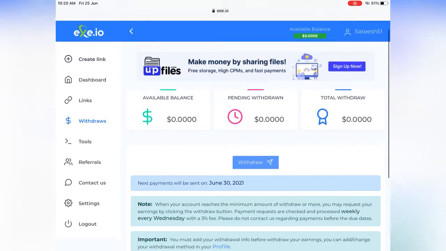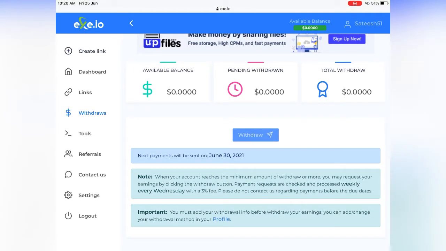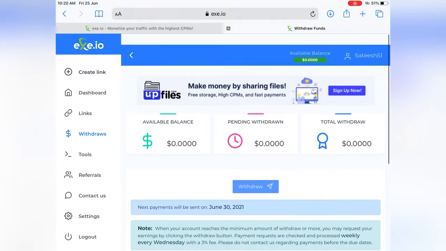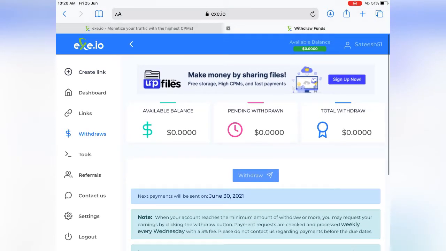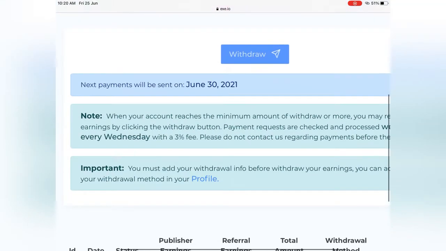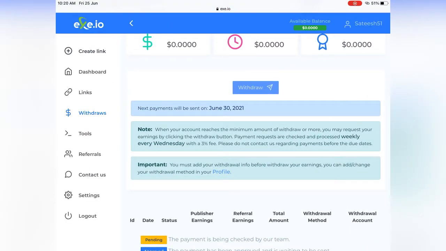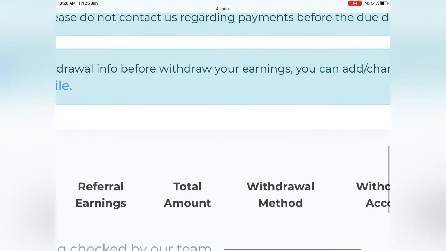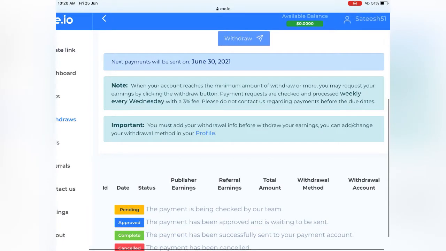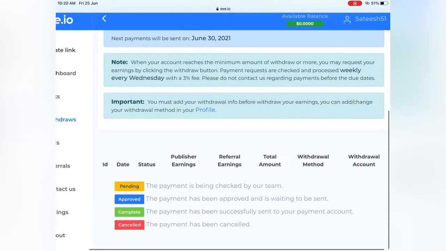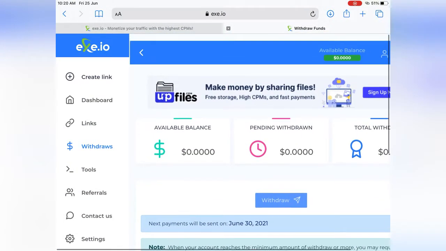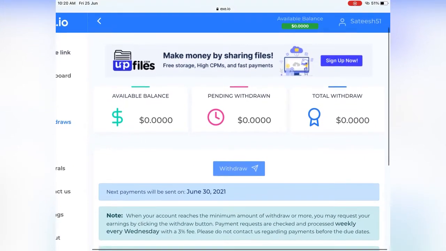Now for withdrawals, the minimum withdrawal is $5. Whenever you make $5, you can withdraw the money. You can withdraw using PayPal, Payoneer. So these are the withdrawal options, and there are various kinds of withdrawal options depending upon the country. It can be in the form of Bitcoin, and various things can be there. So the withdrawal process is quite simple. In my opinion, you just use PayPal as your withdrawal option.